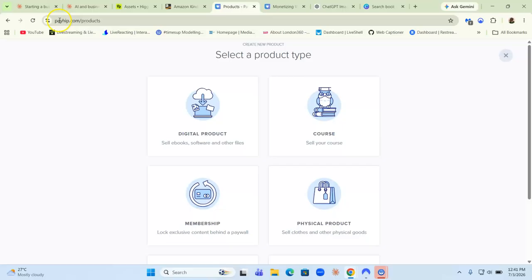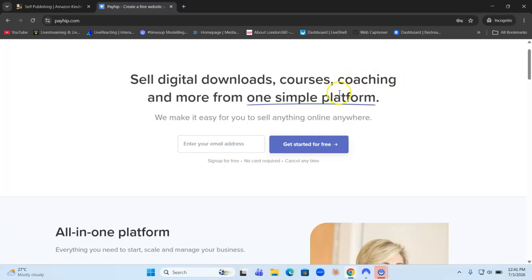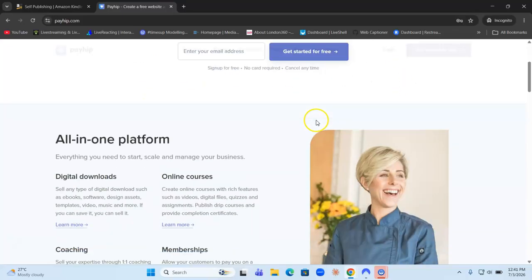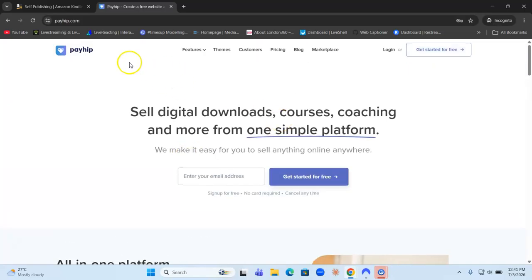But to keep it simple, if you just want to publish the ebooks, you can just use this platform called payhip.com. So this is Payhip, this is their website. You can sell digital downloads, courses, coaching, and more from one simple platform. As you can see here, digital downloads, sell any type of digital download, such as ebooks. So you can use Payhip.